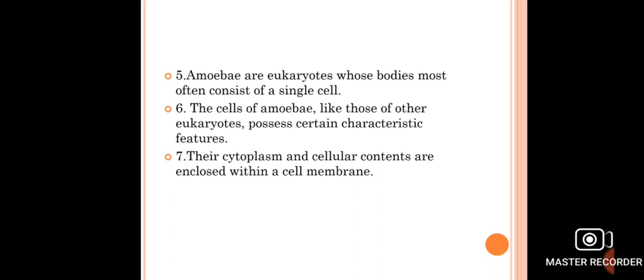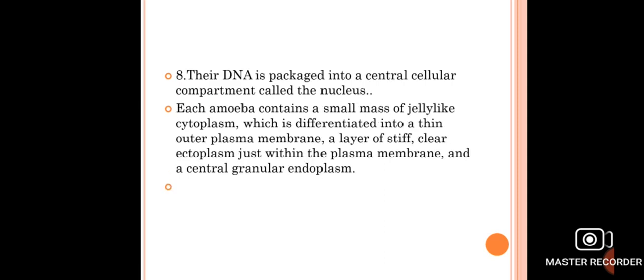Now, the cytoplasm and cellular contents are enclosed within a cell membrane which is called the plasma membrane. The genetic material or DNA of amoeba is packaged into a central cellular compartment which is called the nucleus. Nucleus also has a nuclear membrane, and inside the nuclear membrane DNA or genetic material is always present.